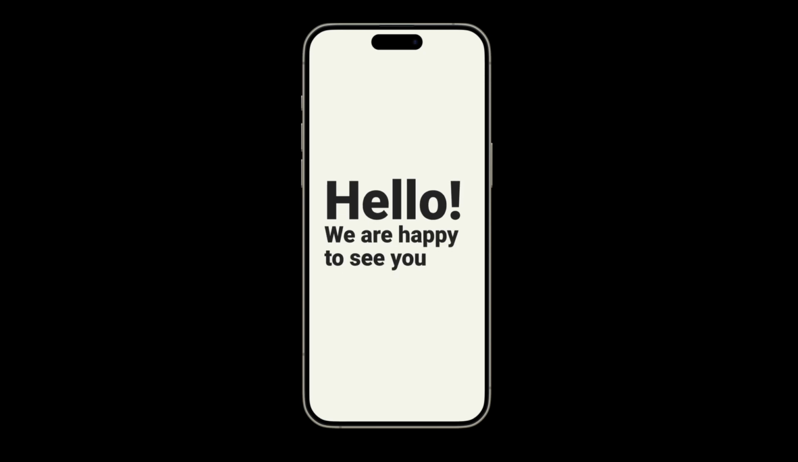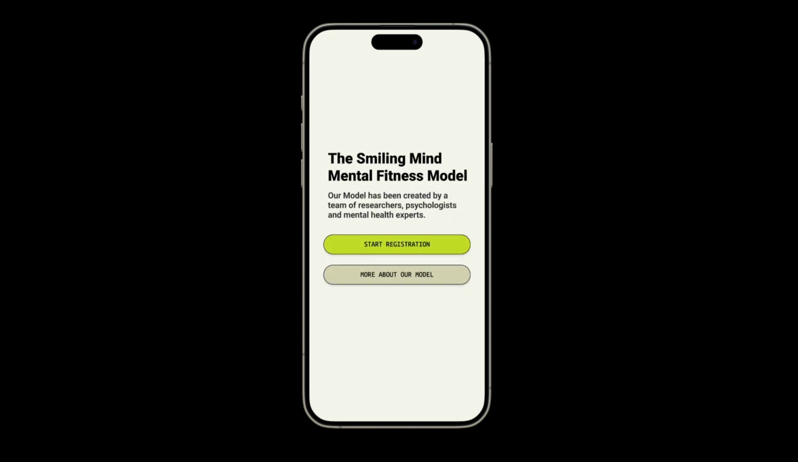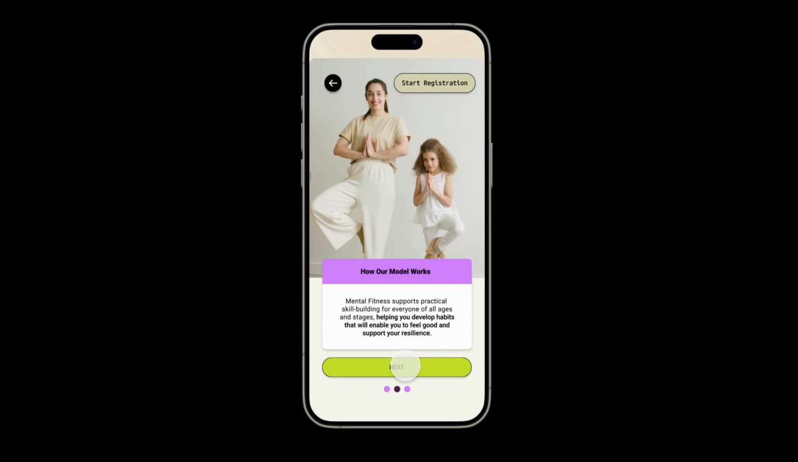As the app launches, users are first greeted with a series of play messages, and from this point they can go and start the registration or explore a little bit more of the mental fitness. For those curious users that decide to go for the second option, they will be presented with a series of